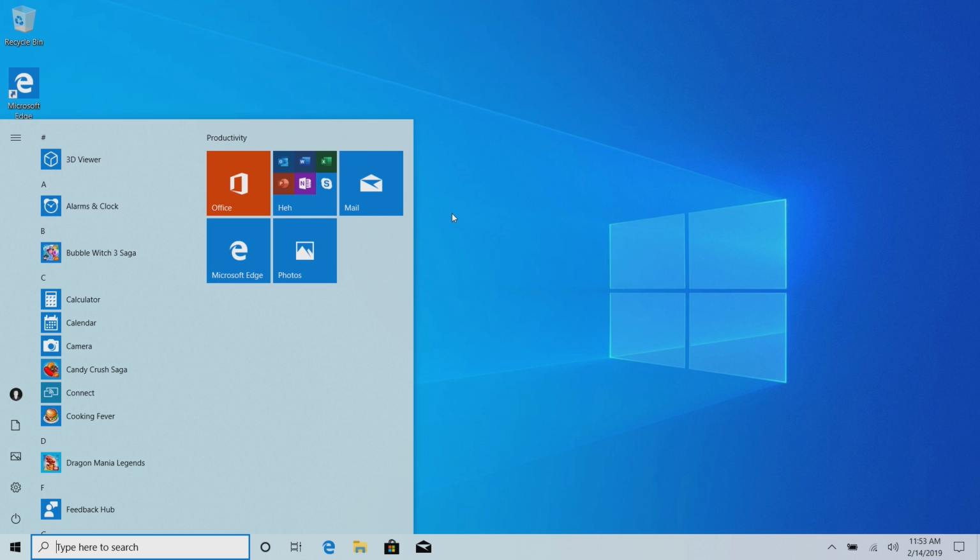Starting with drop shadow effects. So yes, Microsoft has added fluent design drop shadows behind modern context menus and pop-ups in this release. So if we right click on a tile here in the start menu, you can see that there's a nice subtle drop shadow here, which looks very modern. And as I said, this is available in basically any modern area you can find. It's available behind this context menu.